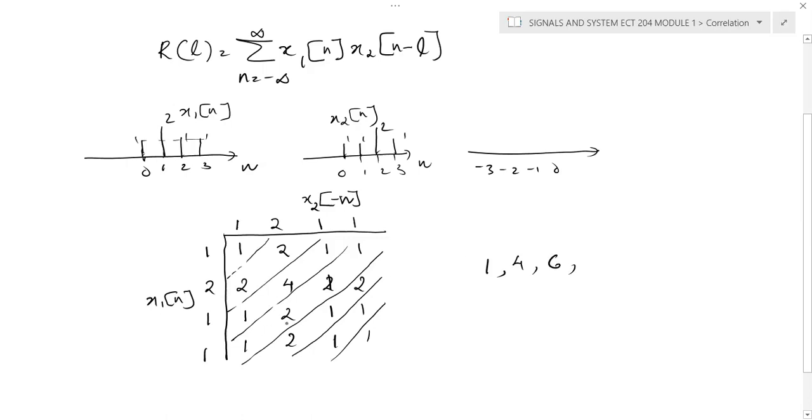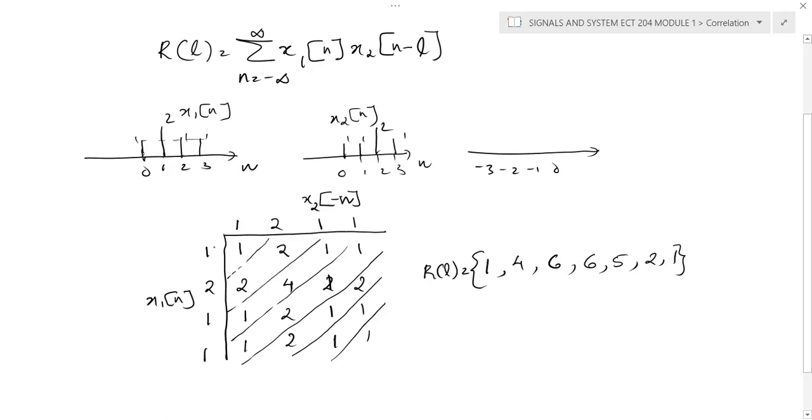Next term is 1 2 2 1, so 4 plus 2, again 6. You'll get the next term, it's 5, next term it's 2, and the last term is 1. Okay, this will be our final answer. So this is the cross correlation function for the signals x1 of n and x2 of n.